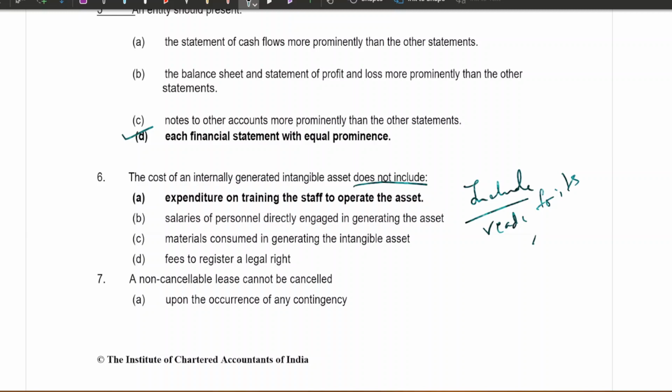Now in that, salaries of personnel directly engaged in generating the asset will be included. Materials consumed in generating the intangible asset will be included. Fees to register a legal right will be included, because all these are directly attributable. You need these to bring the asset to its ready for use condition. A. Expenditure on training the staff to operate the asset. This is the one which will not be included.